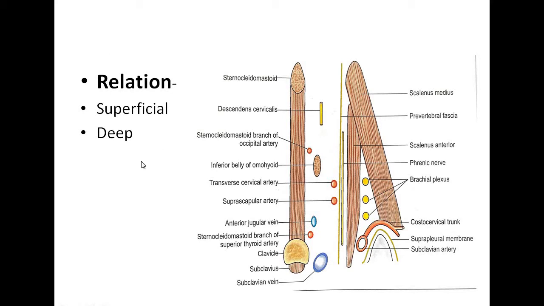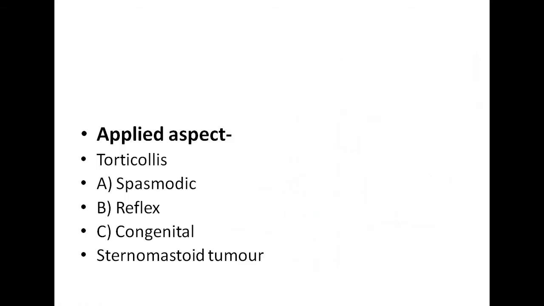Whereas in the deep relations, in the upper part, present are the posterior belly of the digastric muscle and the occipital artery. In the middle part, it is related with two arteries, that is the transverse cervical artery and the suprascapular artery, and it is also related with the inferior belly of the omohyoid muscle. In the lower part, it is related with the anterior jugular vein and the superior thyroid artery. So these are the relations present in the superficial and the deeper aspect.